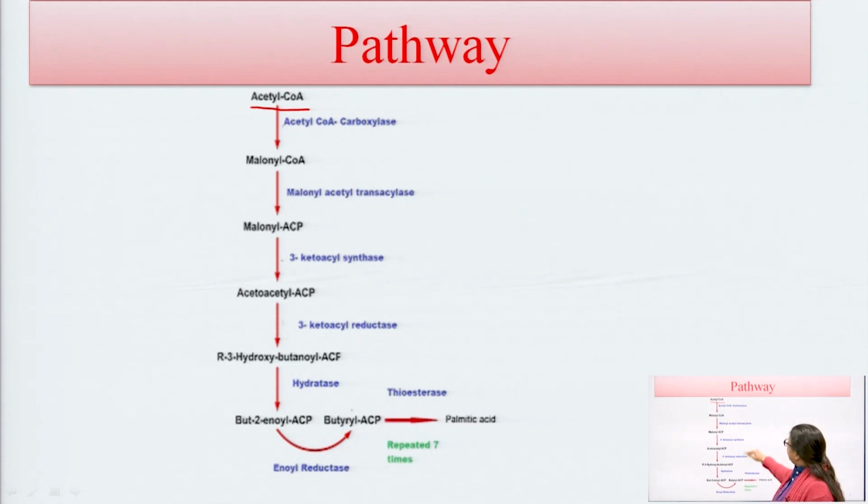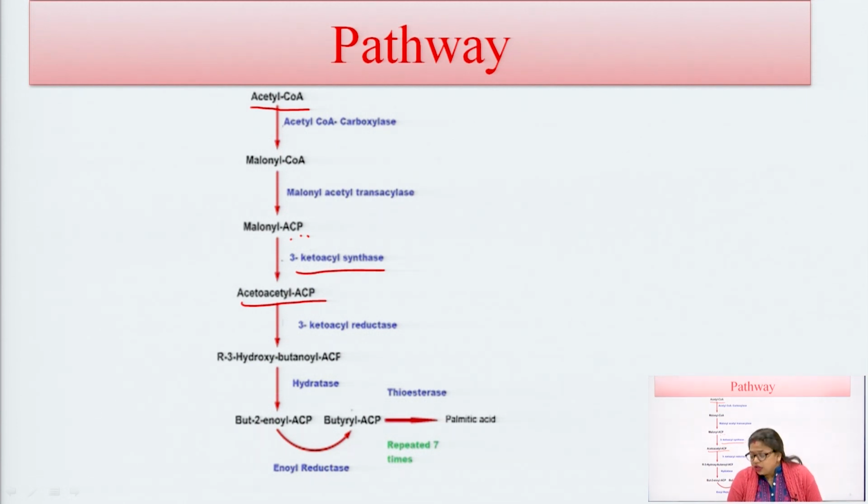This malonyl coenzyme A is catalyzed by the malonyl acetyl transferase, or transacylase enzyme, to form malonyl acyl carrier protein, ACP. This malonyl ACP is transported to form acetoacetyl acyl carrier protein with the help of the 3-ketoacyl synthase enzyme.